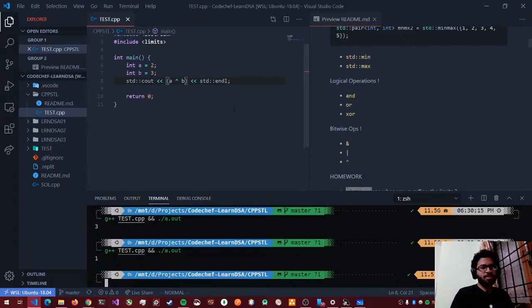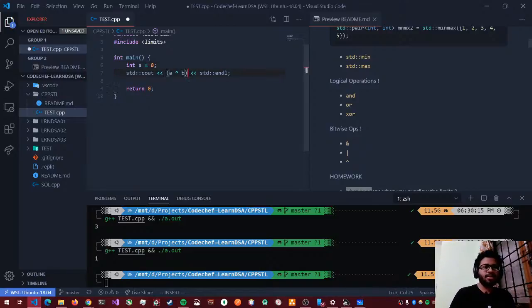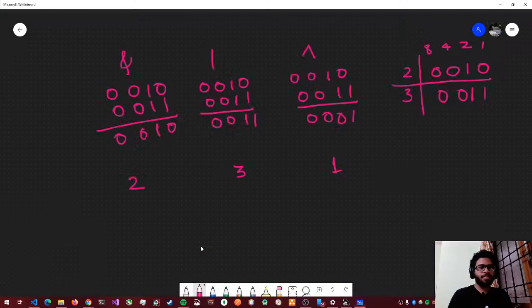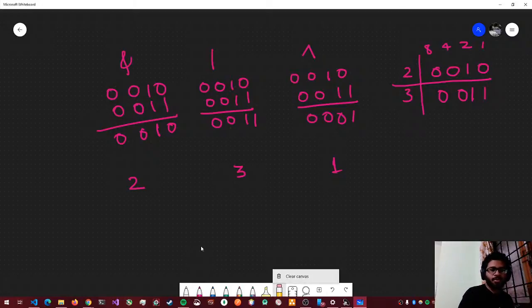There is one operator that I missed, that is called the NOT operator. Let's take 0. This is a little tricky question. What the NOT operator basically does is convert 0 to 1 and 1 to 0. But there is a slight trick in this. What do you think is tilde 0?